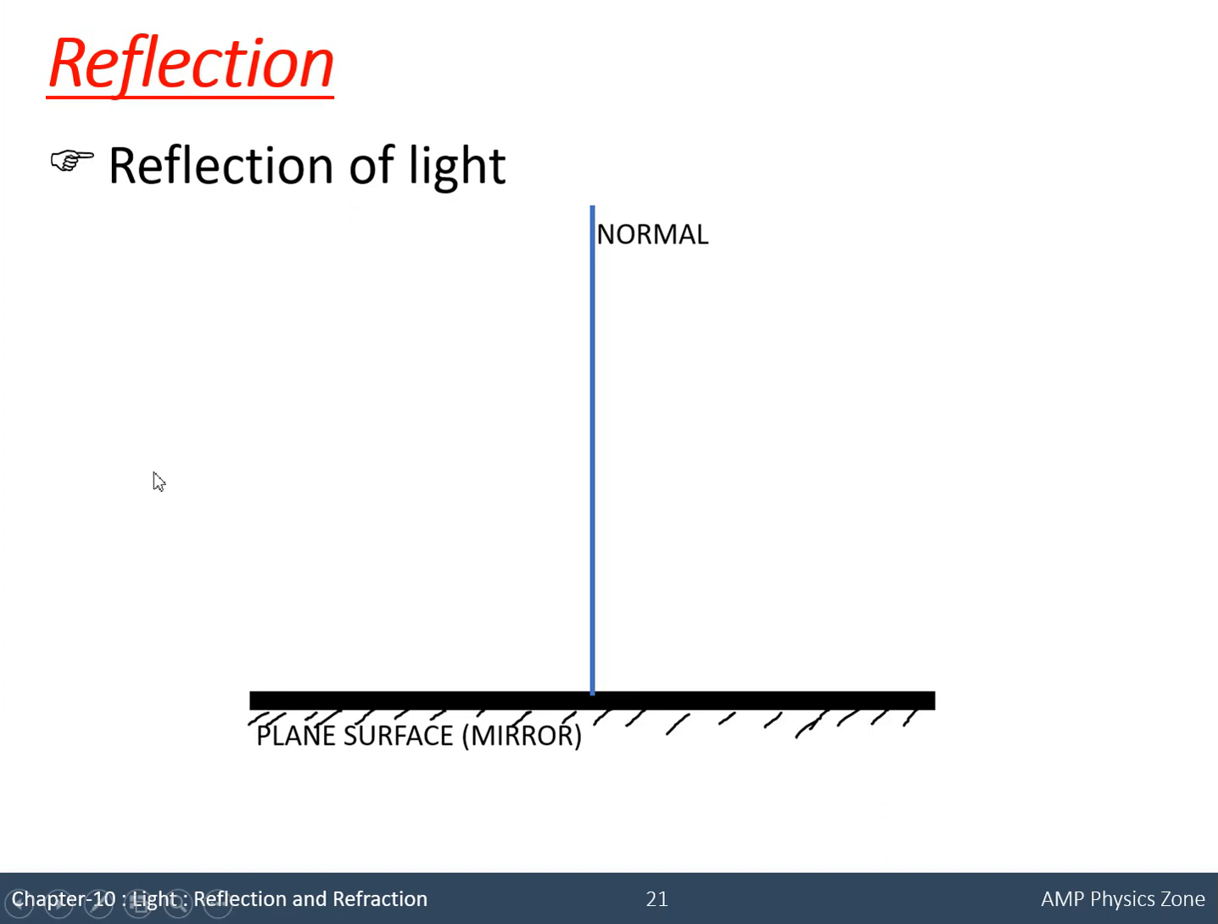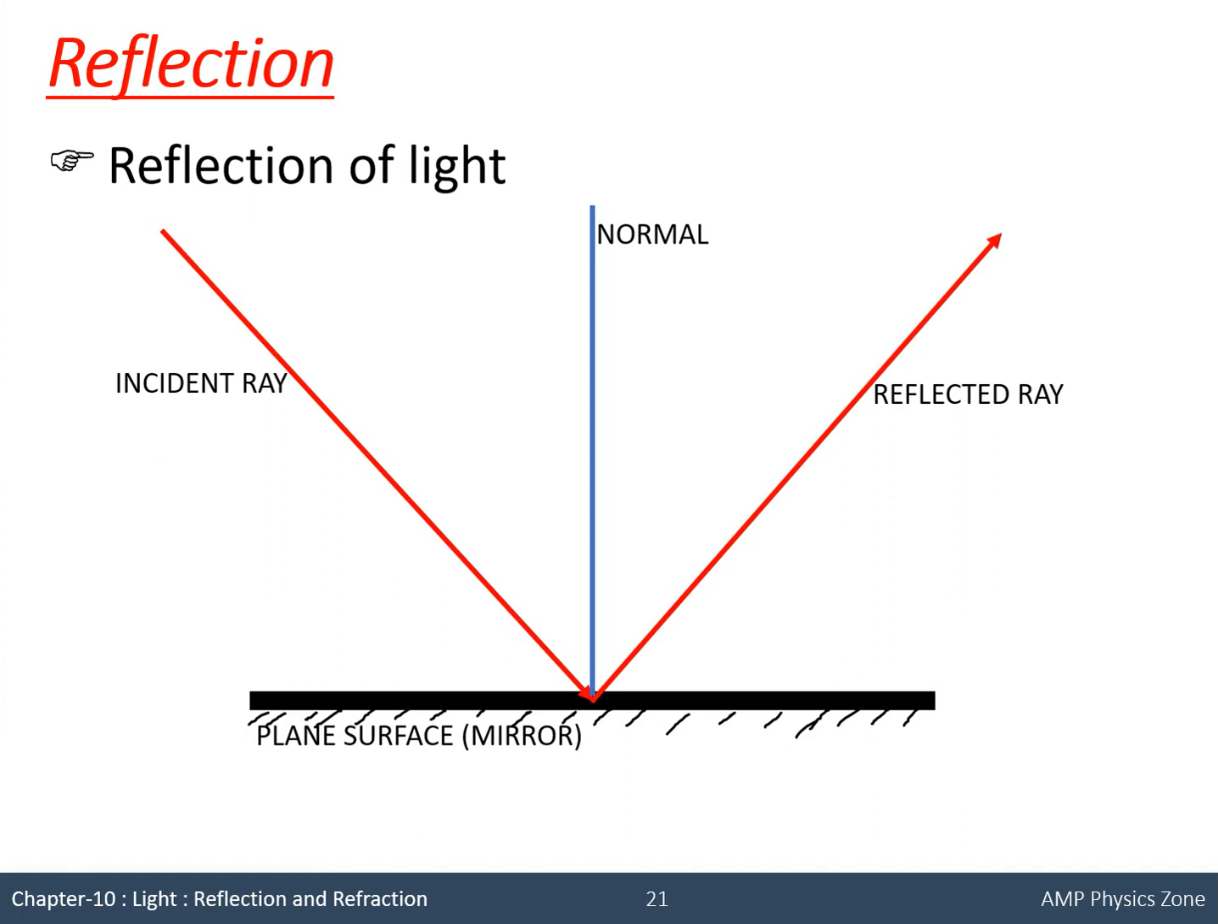Okay, so in this plane mirror you can see the normal, and the point of incidence. The incident ray will get reflected from the plane mirror like this. The angle between the incident ray and the normal is called the angle of incidence, denoted by I, and the angle between the reflected ray and the normal is called the angle of reflection, denoted by R.